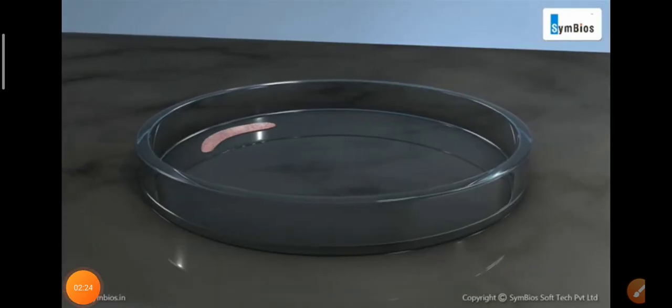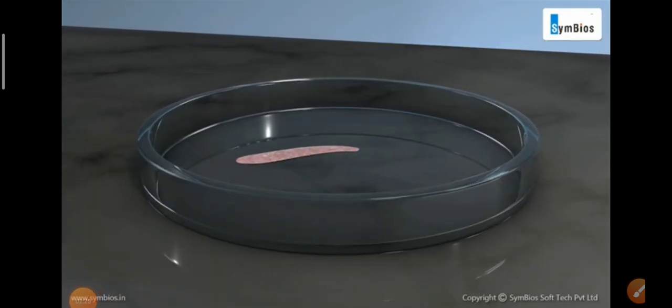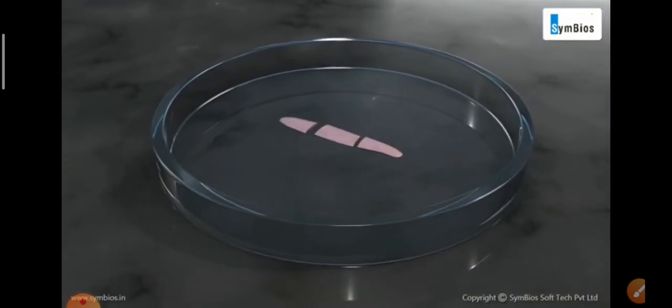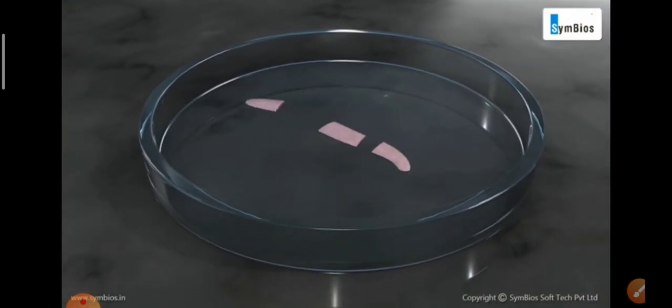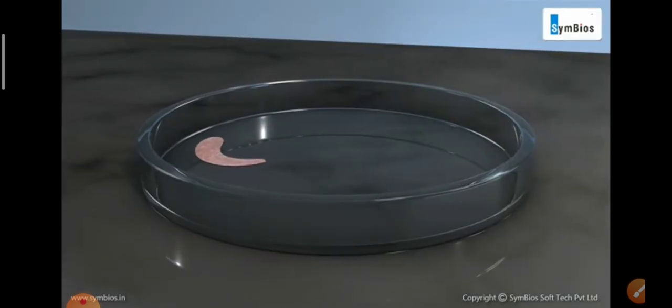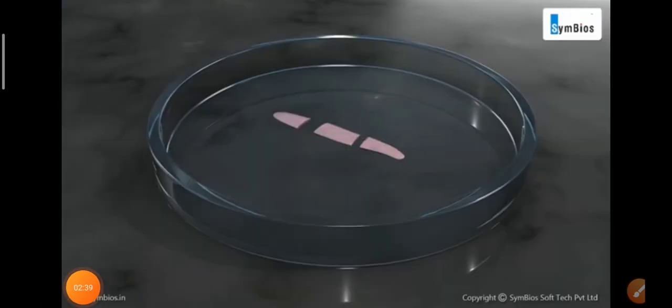Next is regeneration. You know, regeneration can be seen in planaria. So this is planaria, and when its body is broken into different parts, each broken part is developed into new planaria like this. And you know that planaria is a little complex multicellular organism. All cells are not the same, but still the broken parts differentiate into different kinds of cells and develop new planaria.